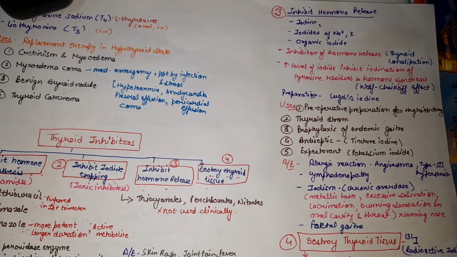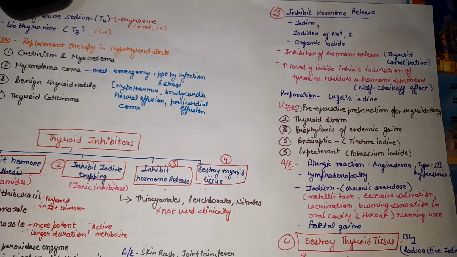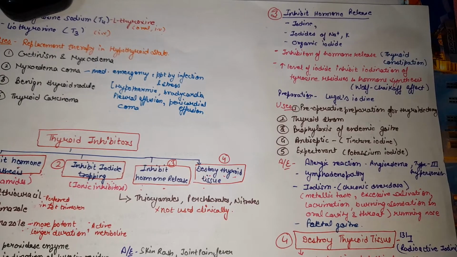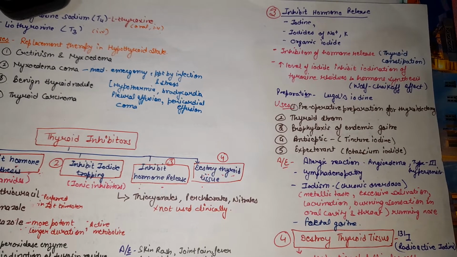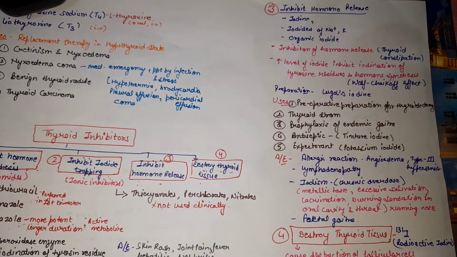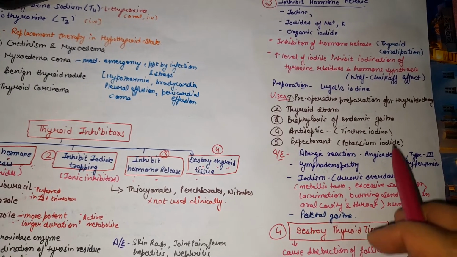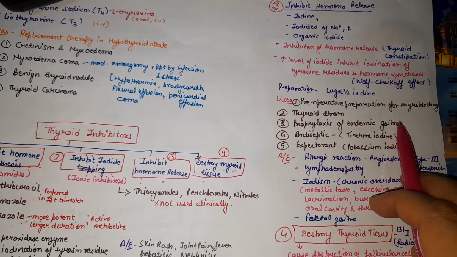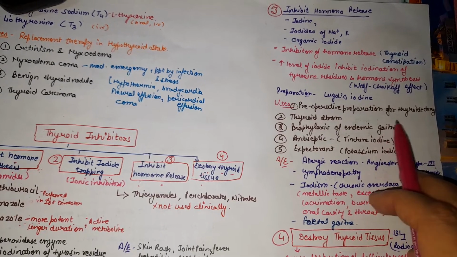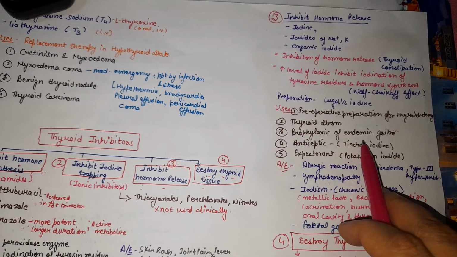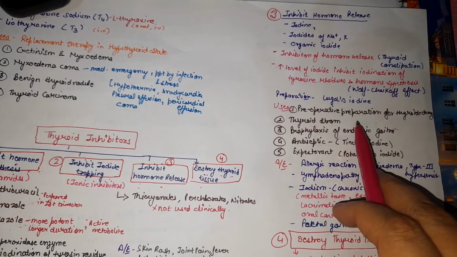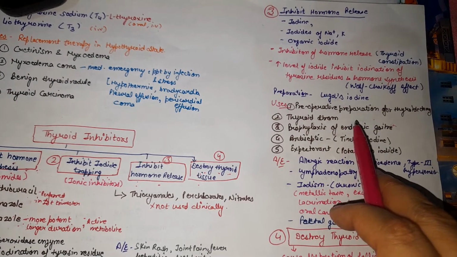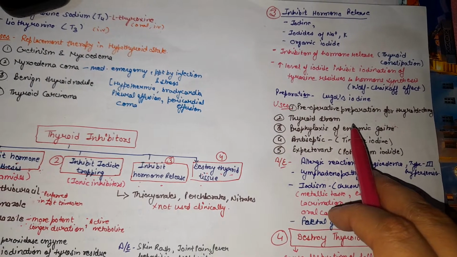The preparations available of iodide and iodine are Lugol's iodine, sodium iodate and iopanoic acid, potassium iodide, and tincture of iodine. So where can we use these iodine and iodides? They are used as pre-operative preparation for thyroidectomy, meaning we have to make the patient euthyroid. They inhibit the hormone release, so there will be a euthyroid state of that patient. They are also used in the treatment of thyroid storm when there is excess release of thyroid hormone, and they inhibit this release and cause a lower concentration of thyroid hormone in the body.